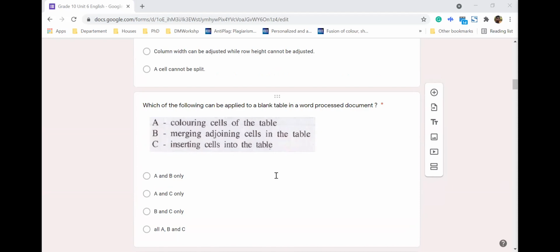Coloring cells, can you apply? Yes, you can color the cells. I think I discussed this. B, merging adjoining cells in the table. Yes, you can merge, usually we merge adjoining cells. Third, inserting cells into a table.